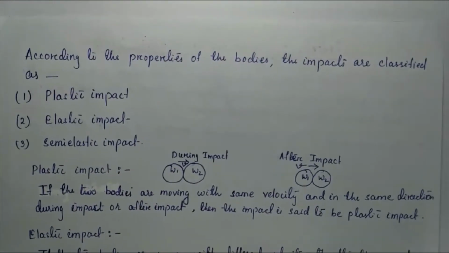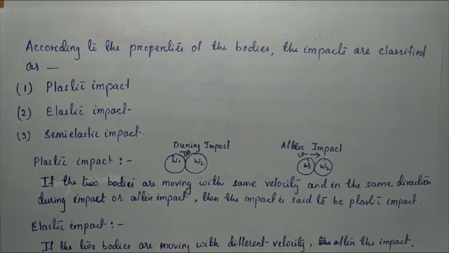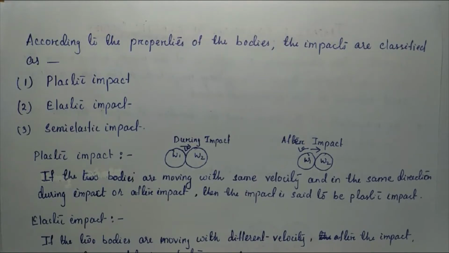Next, again we discuss the types of impacts, but this classification is based on the properties of the bodies. According to the properties of the bodies, the impacts are classified as plastic impact, elastic impact, and semi-elastic impact.